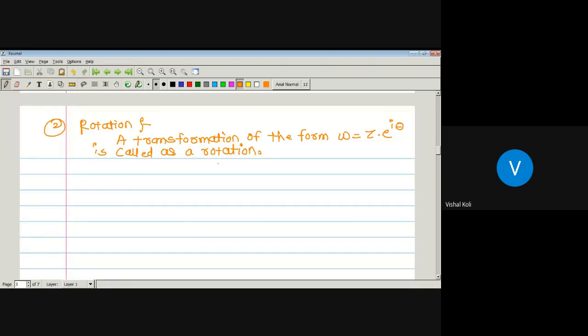Now, by this transformation, the figure in Z plane is rotated through an angle theta.